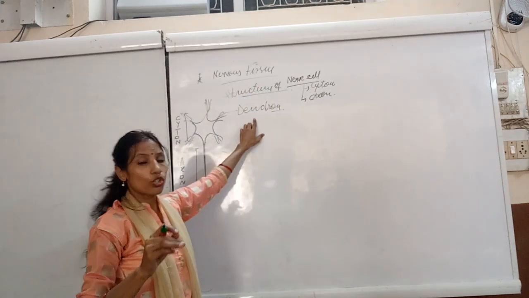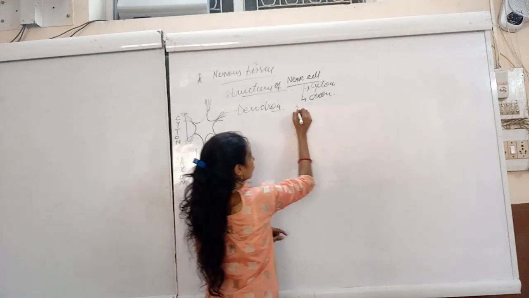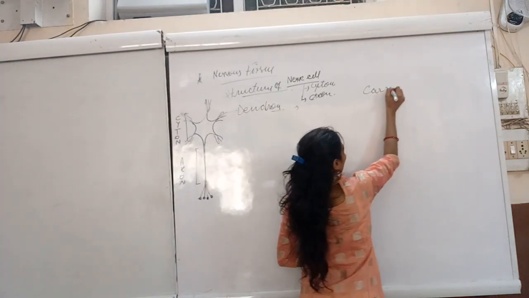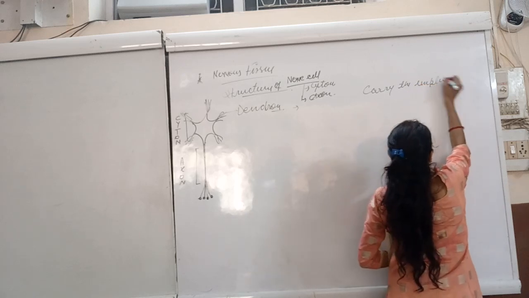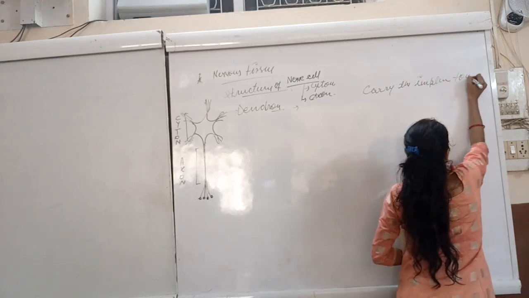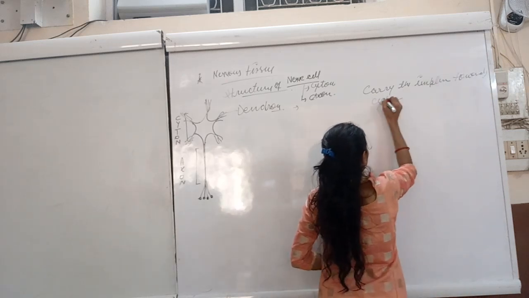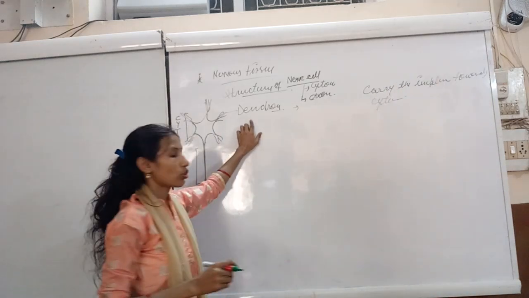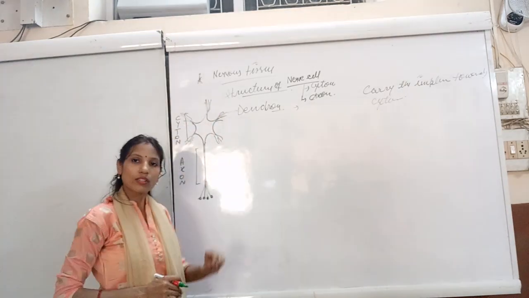The main function of the dendrons is to carry the impulse towards the cyton.